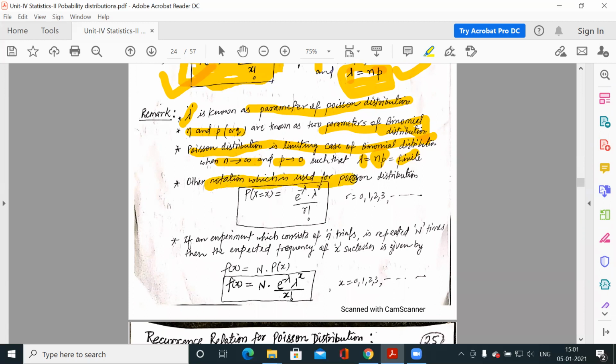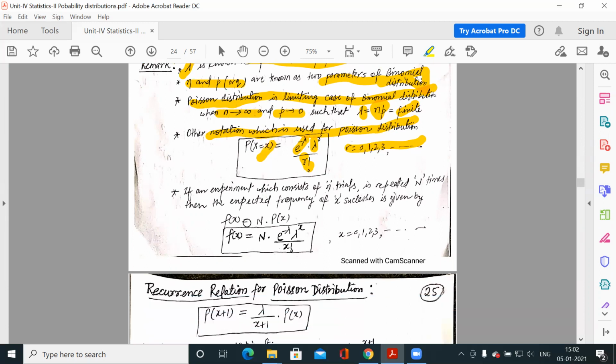The other notation used for Poisson distribution is e to the power minus lambda, lambda to the power r by factorial r, where r is 0, 1, 2, 3 up to the number of trials. This is the probability function. What was the formula for expected frequency in binomial distribution? It is capital N into the probability function. Similarly here, capital N into e to the power minus lambda, lambda to the power x by factorial x. This is your expected frequency.